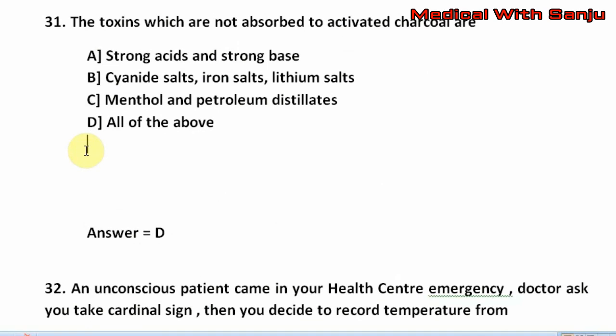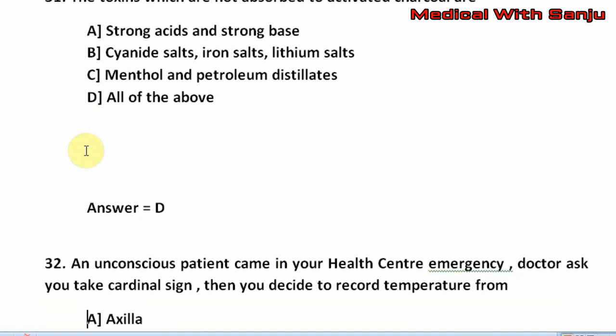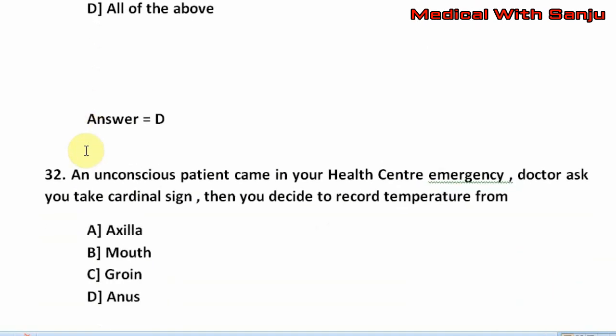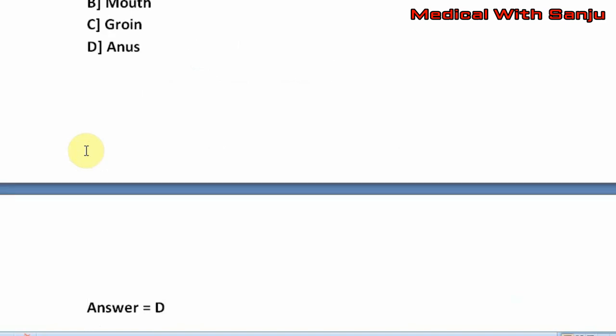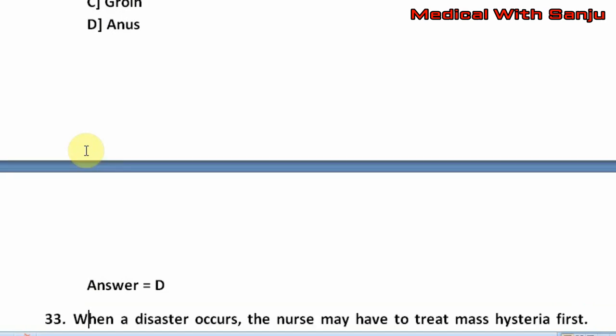Question number 32. An unconscious patient came in your health center emergency. Doctor asks you to take cardinal sign. Then you decide to record temperature from option A. Axilla. Option B. Mouth. Option C. Groin. Option D. Anus. The right answer is option D, that is anus.